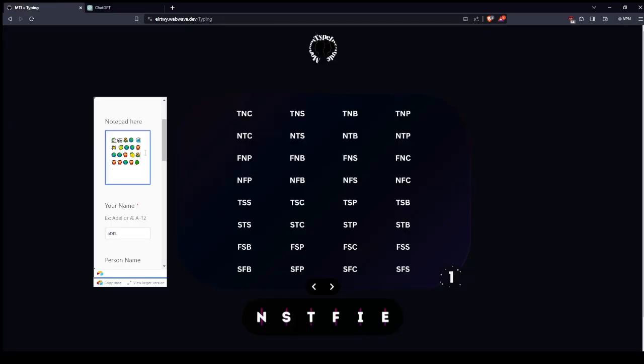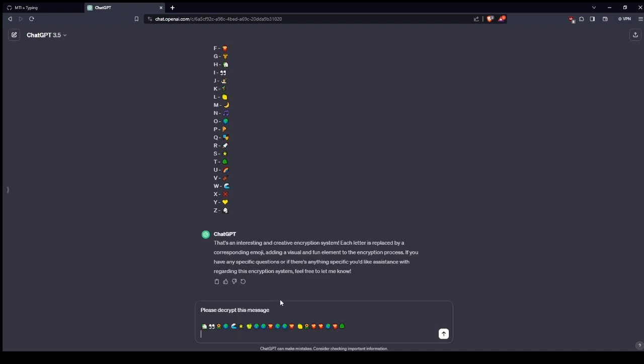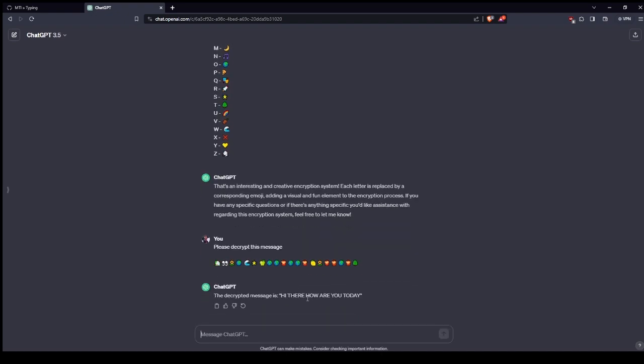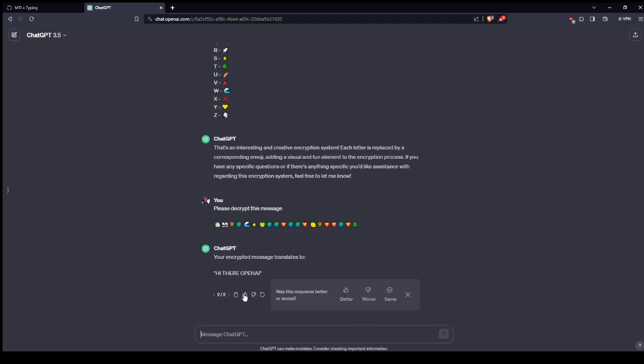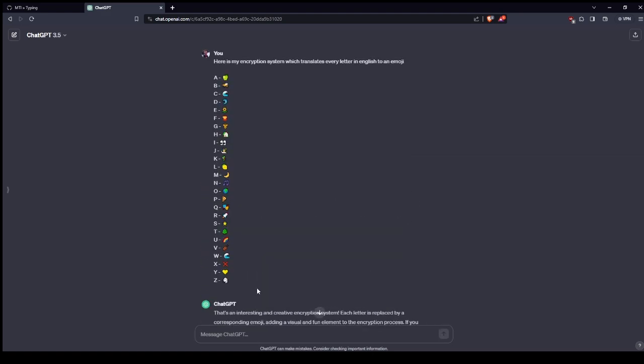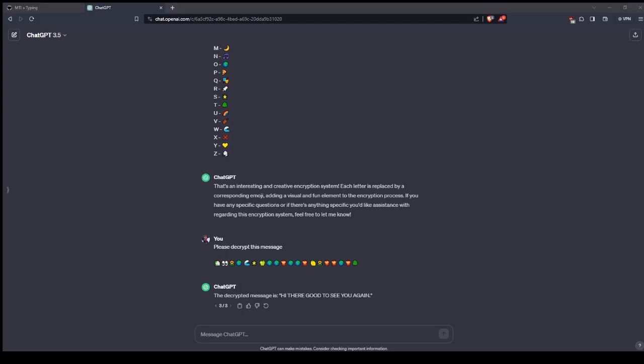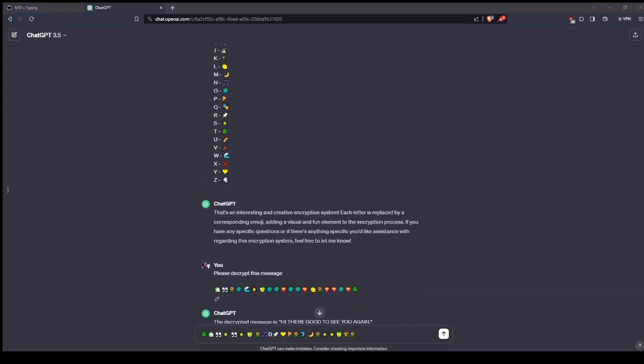Now we'll go back here, and please decrypt this message. Oh wow, this is incredible. Is that even true? Did it mess it up? It actually starts with, oh my god, this is funny. So you can't rely on ChatGPT for everything. Give me a second. Okay, I've finally actually written it by hand. I'm not sure what happened there.